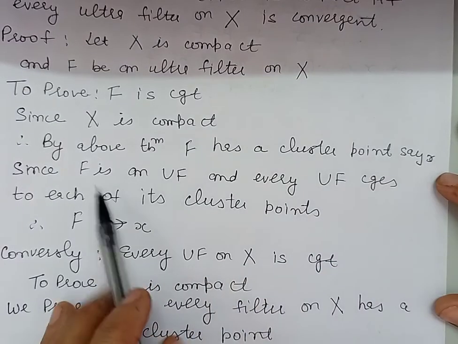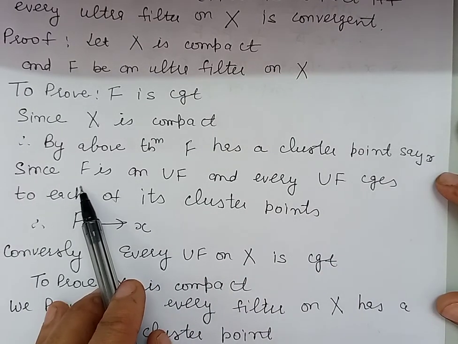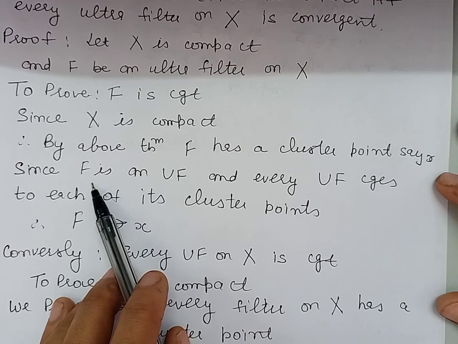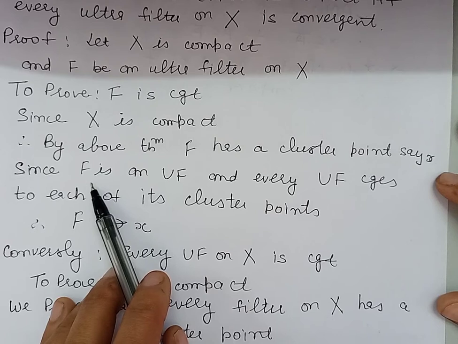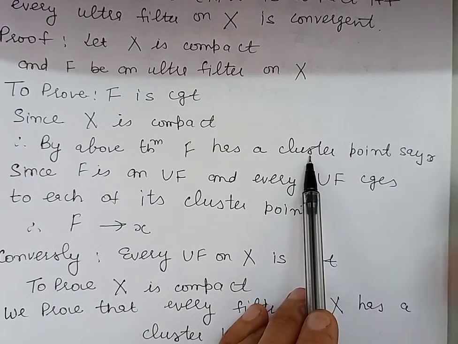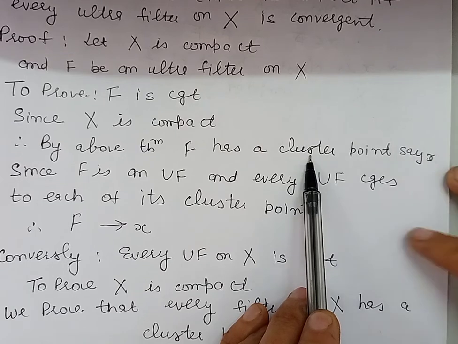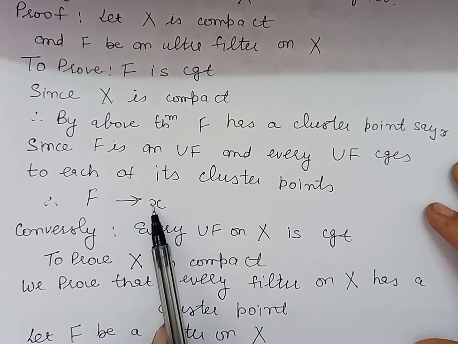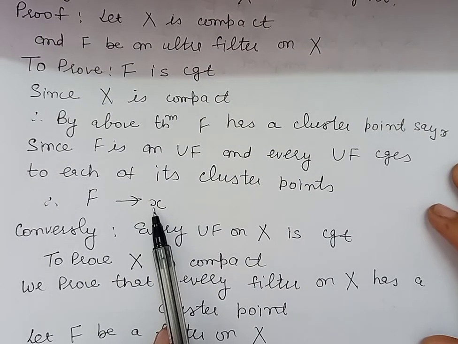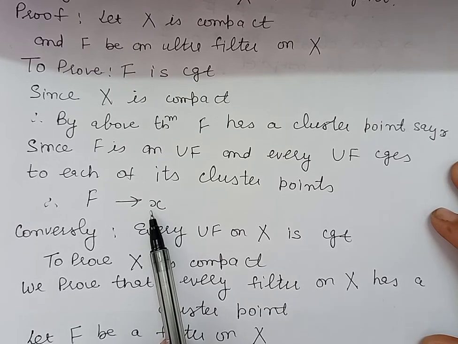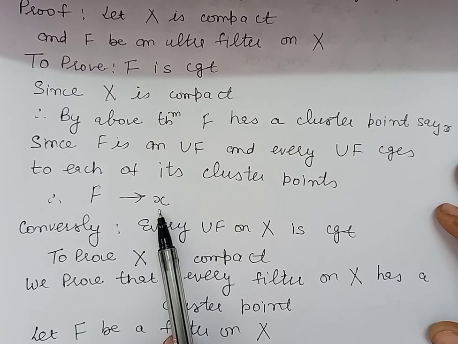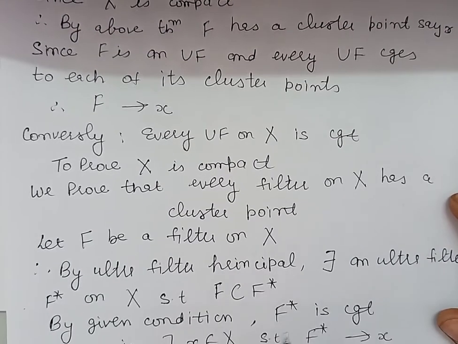Let us take that cluster point as x. Now, because the filter F is an ultrafilter, and we already discussed in filters that every ultrafilter converges to each of its cluster points, here x is a cluster point of filter F, which implies that filter F will converge to x. So we have proved that the ultrafilter F is convergent. So this proves one of the parts. Now we do the converse part.